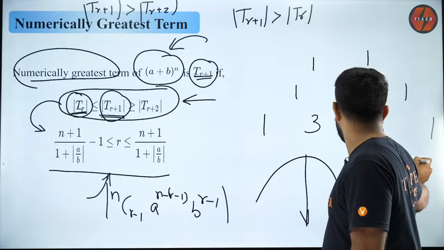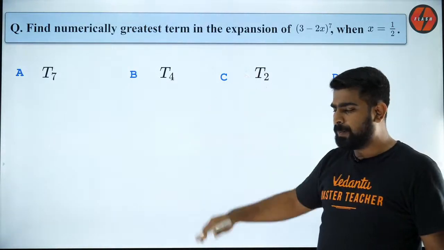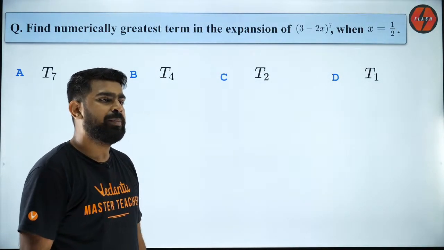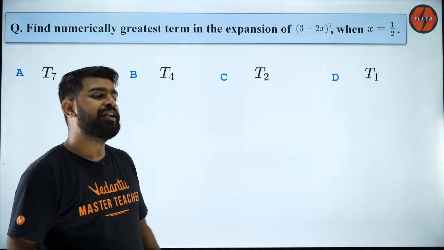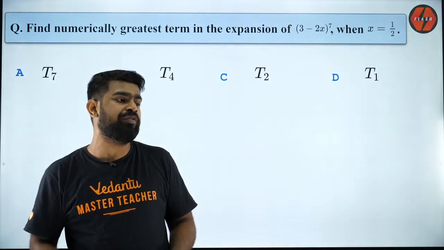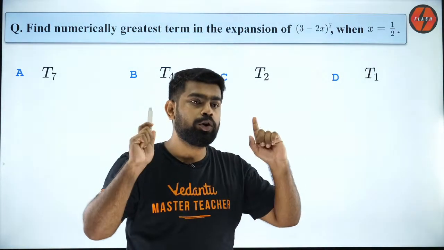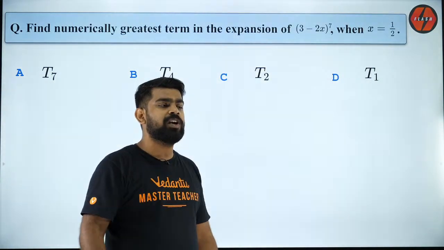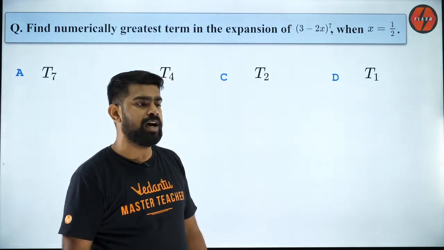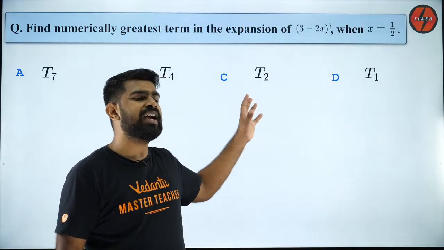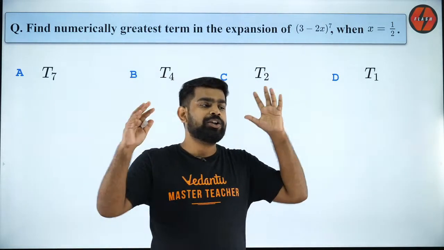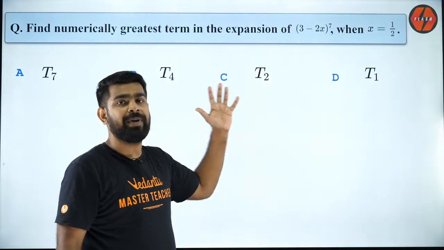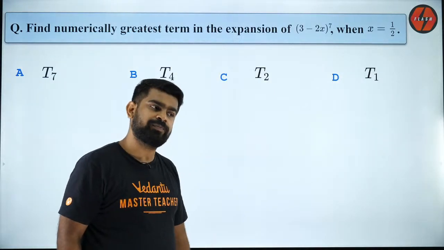Now let's try to look at an example, and that will make everything clear for you guys. Please do it. Let me see how many of you are able to get it correctly. It is not necessary that the term with the highest binomial coefficient is the greatest term. The term with the highest binomial coefficient need not be the greatest term. So that is why we are looking at this topic. This is the numerically greatest term, so we look at only the magnitude. I explained to you guys the methodology. I hope you guys are all clear with it.